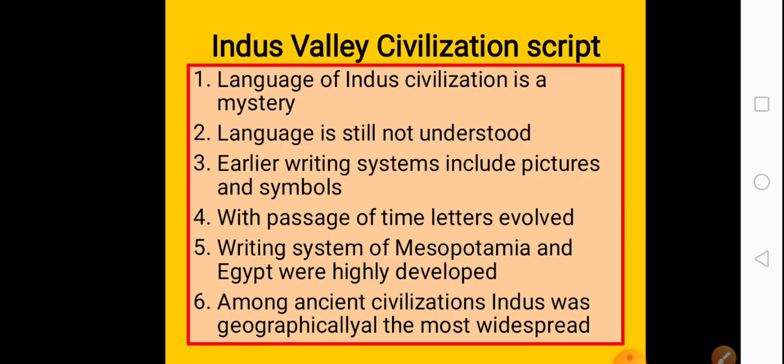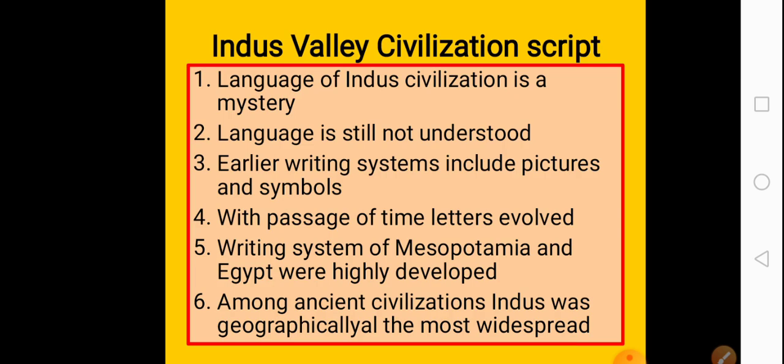Indus Valley civilization script. Script means the way of writing. If you look at your book at page number 17, at the top of the page there is a picture. At first look, it will look like a stone with some designs on it, but actually these are not designs. This is the script of Indus Valley civilization.